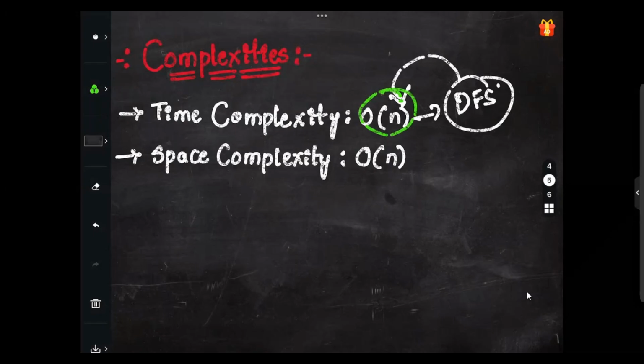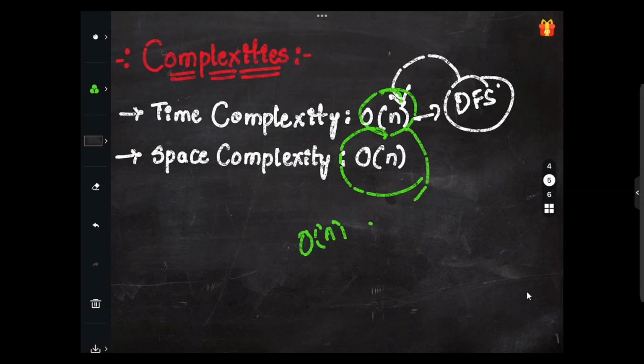So what would be the space complexity? Space complexity would be big O of n as well, because we will be storing the adjacency list, and the recursion stack in the worst case can go up to big O of n depth, right?